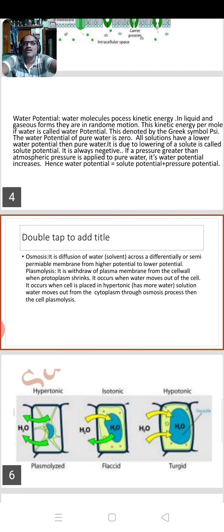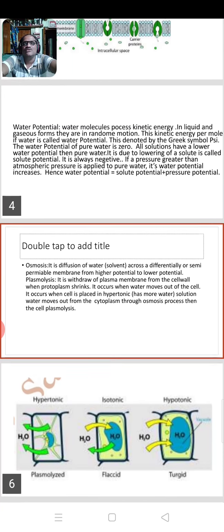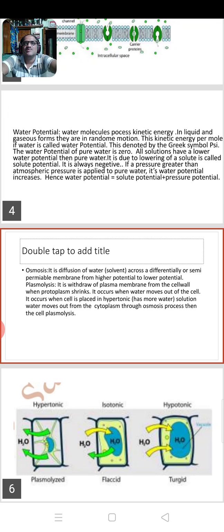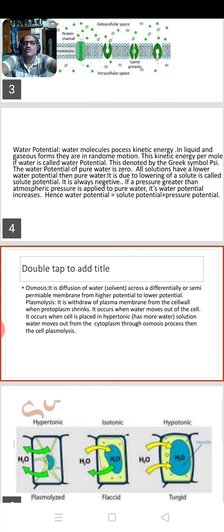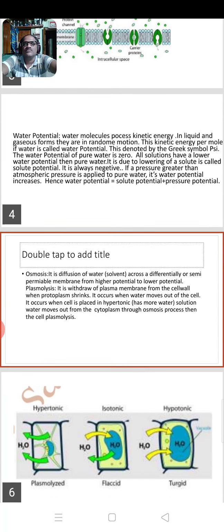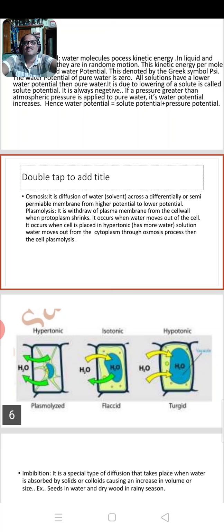Hence, water potential is equal to solute potential plus pressure potential. These two combined are called water potential. The next one, osmosis.